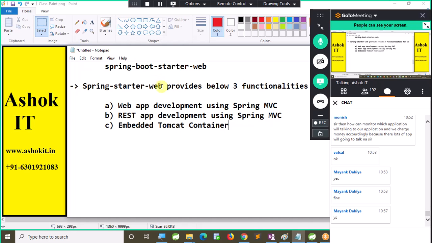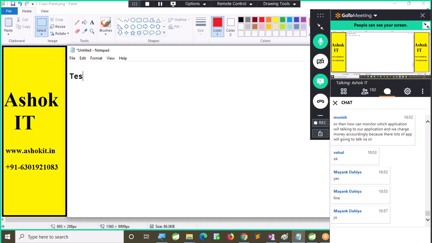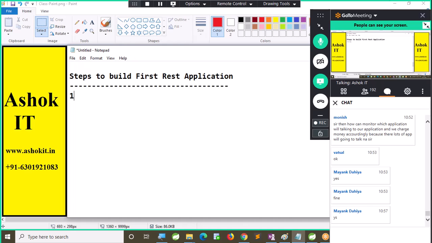Now, steps to build our first REST application. Choose IDE. Create Spring Starter project in IDE. I'm using Spring Tool Suite. You can use IntelliJ also. Create Spring Starter project in our IDE. So here I'm using Spring Tool Suite IDE.